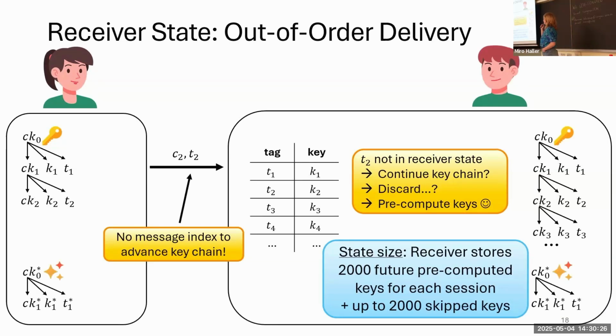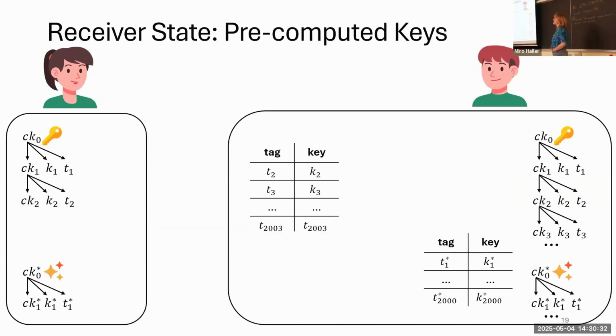Now, what happens if Alice and Bob exchange new keys? Well, the first thing Bob does is pre-compute 2,000 new keys for the new epoch, or for this new chain key, because he needs to be able to decrypt the incoming message from this new key material. But he still has all the pre-computed tags from the previous chain key in his state. And we said Bob can store up to 2,000 skipped keys. So if Alice only sent 2 messages from the prior chain key, then all of these keys which Bob stored are unnecessary. And we do not want Bob to store all these unnecessary tags.